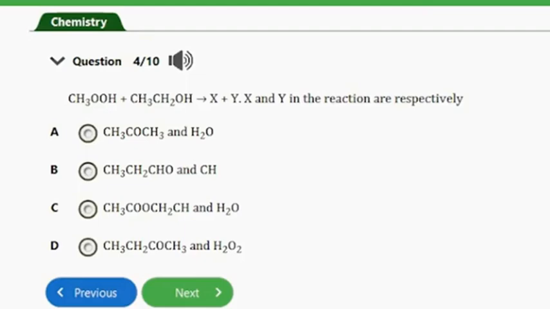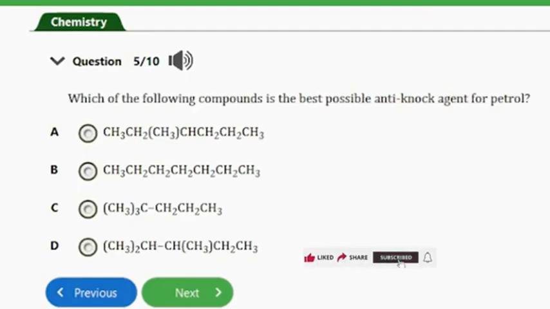So guys, from the expression here, the correct answer to this question is option C here, and that's CH3COOCH2CH3 and then H2O. So guys, that's the answer to this question, and that's it for this question. So let's consider the next question.